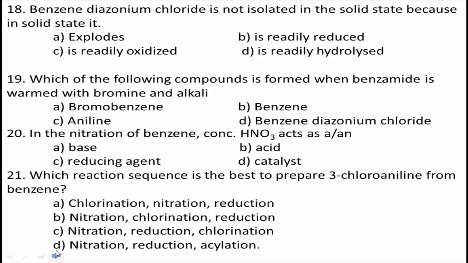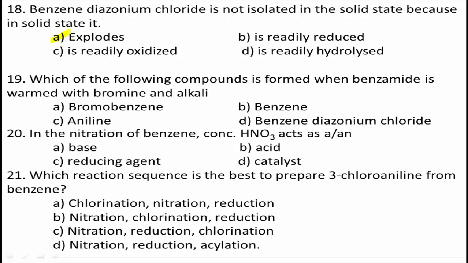Students, in the laboratory benzene diazonium chloride is not isolated in the crystalline solid state because it is unstable and explodes in this state. Therefore, option A is the right answer.